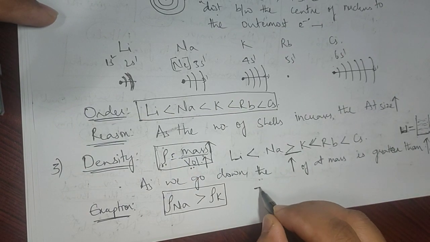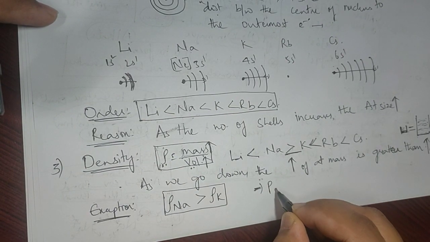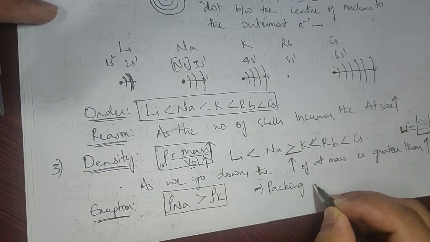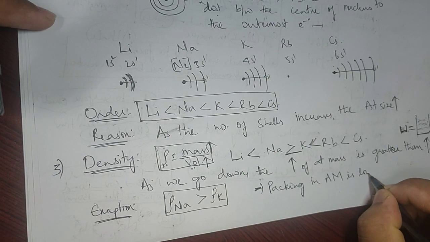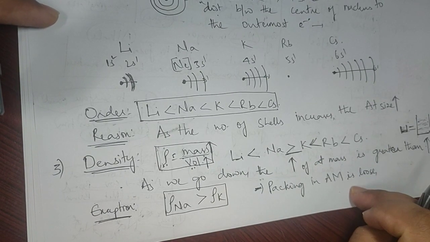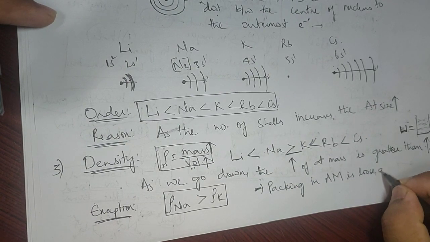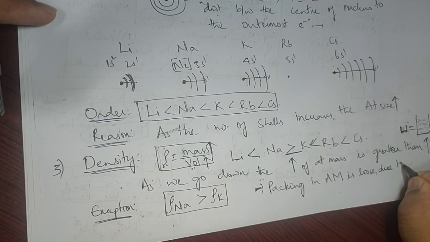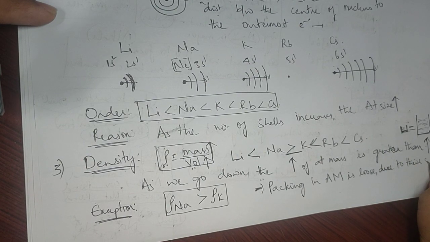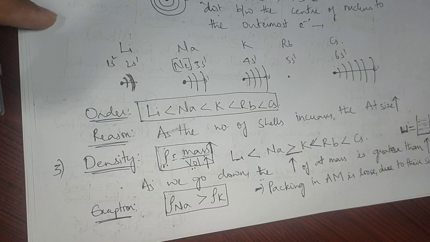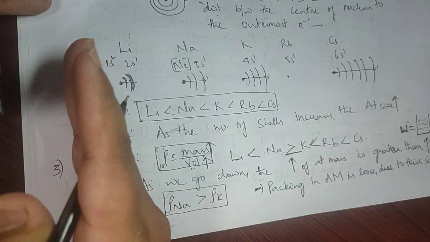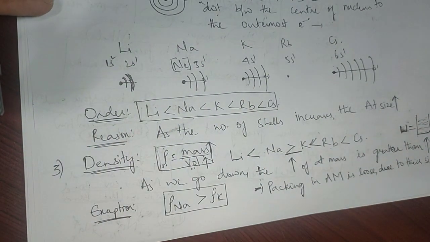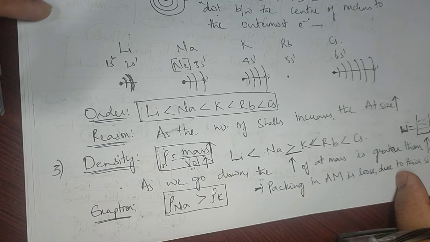Normally the packing in alkali metals is loose. They are loosely packed due to their sizes. Just now we have seen that if you compare the first group elements with any other group elements, from left to right size decreases. So first group elements are relatively bigger in size.